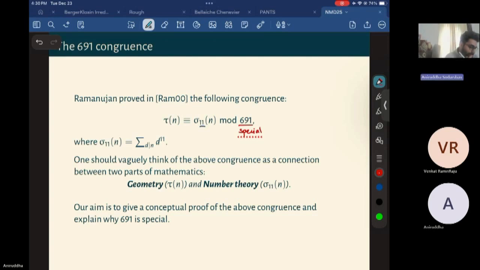One should vaguely think of this as: the tau n come from geometry, in the sense that these modular forms or cusp forms, which I'll talk about, are more geometric in nature, and these sigma 11 are pretty close to number theory. So this congruence is giving you some bridge between geometry and number theory. And the aim of this talk is to prove this congruence and say why 691 is special in this case.